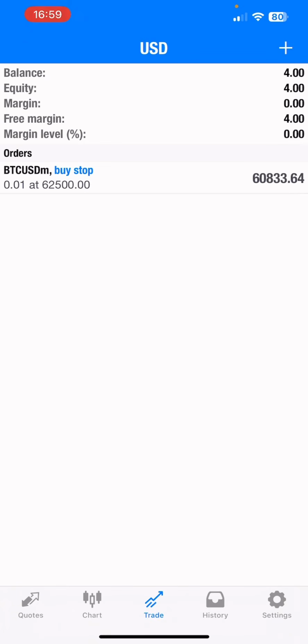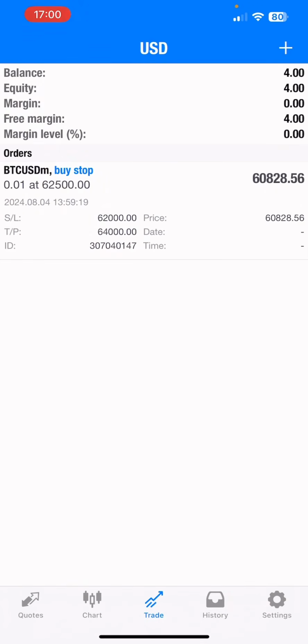When this trade is triggered, if the price goes to 62,550, 62,600 and so on, you are going to make profit. So you see our SL here. If in case we enter and the price drops to 62,000, we are going to go out of the trade. And if the price continues to pump up and reaches 64,000, where you are seeing this TP, it means we are going to go out of the trade and collect our profit. The current price you are seeing is 60,822, the price that is currently changing. So this is a buy stop order.